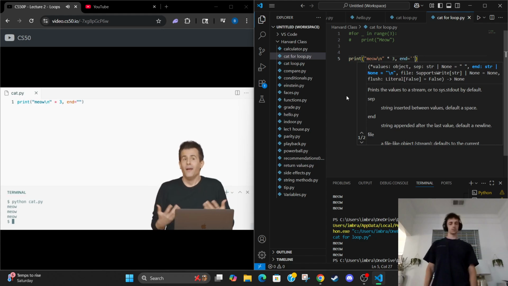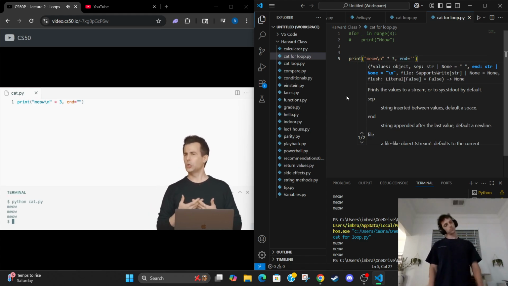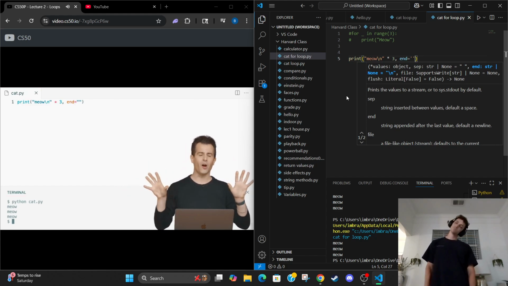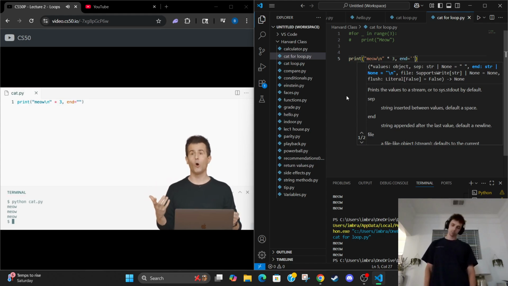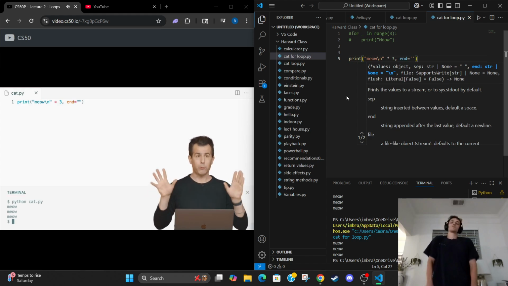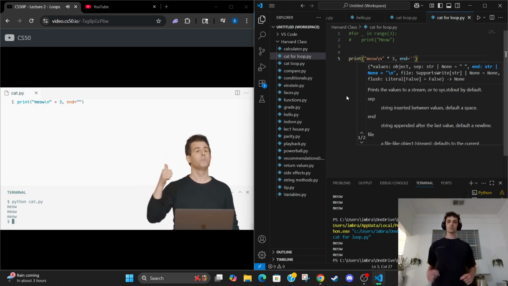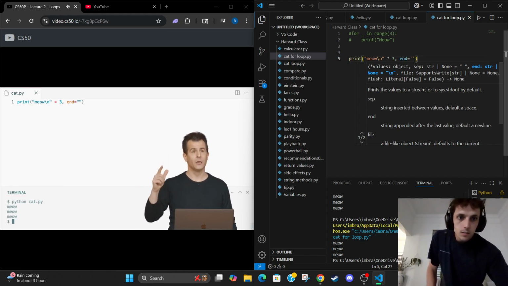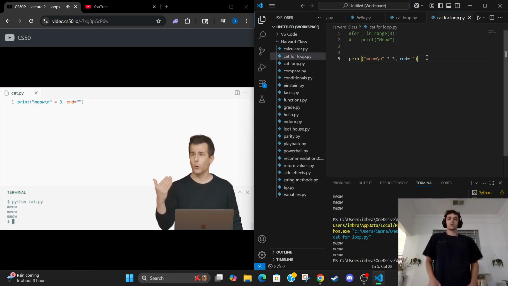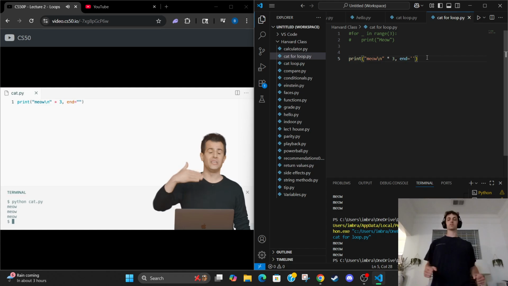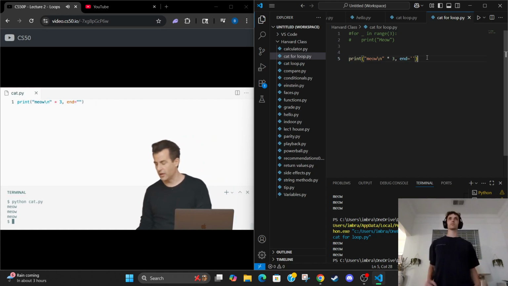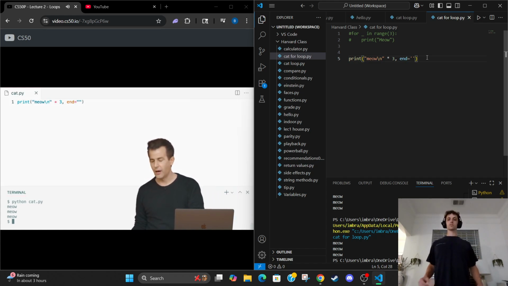So now, at least as programming goes, it's kind of cool that I can distill this into a short line and express myself all at once. Now, to be fair, it's a little less readable. Now I've got \n, I've got times 3, I've got end equals quote unquote. So you don't have to do things this way. My previous approach with a for loop, totally fine. My previous approach with a while loop, totally fine, and in some sense, perfectly well designed. This is just yet another way to do it, but it's not a good thing if you or your teacher, your colleague, your friend are going to struggle to read your own code. But this is a feature of Python that some languages do not, in fact, have.